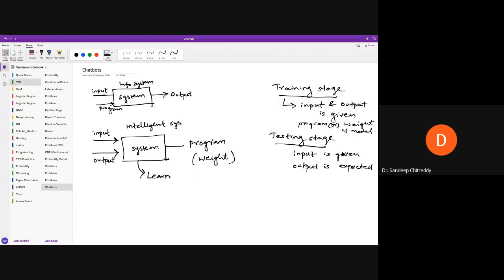We also know we will not use the same number of words all the time. When I say hi, it is just one word. When I say how are you, I'm using three words. So there is no consistency in the number of words the speaker will use. But our system, or neural networks, will work with a consistent input length. So we need to standardize the input. That means whether you speak one word or three words, you have to make the input as long as the maximum, so that it can accommodate any sequence of words.